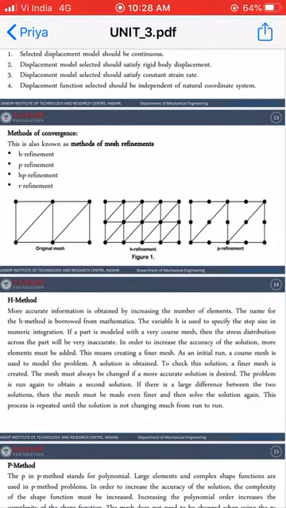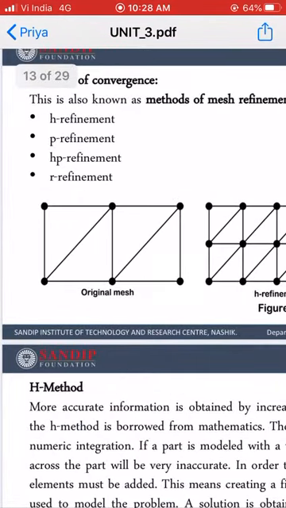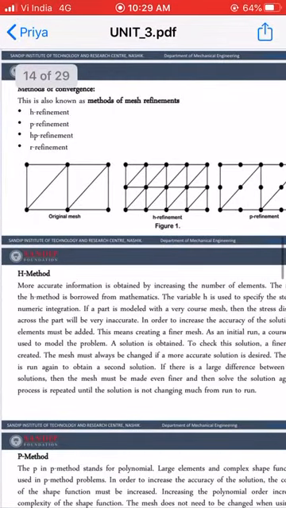If a part is modeled with a very coarse mesh, meaning your first original mesh with only 4 elements, then the stress distribution across the part will be very inaccurate. So for this first condition, the stress distribution across this mesh is not accurate.